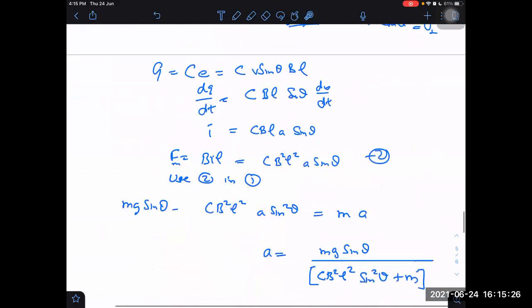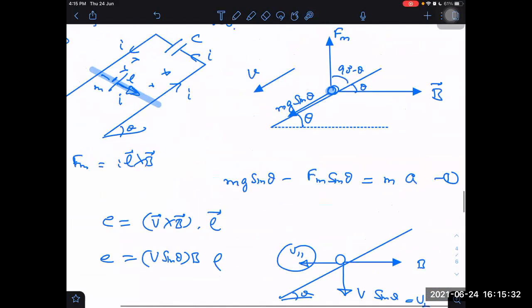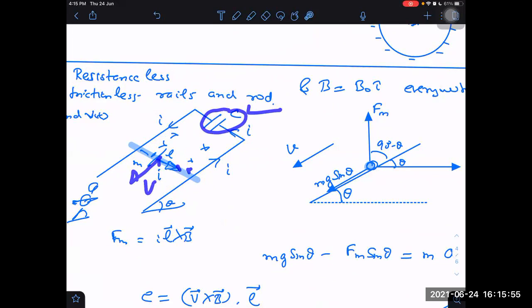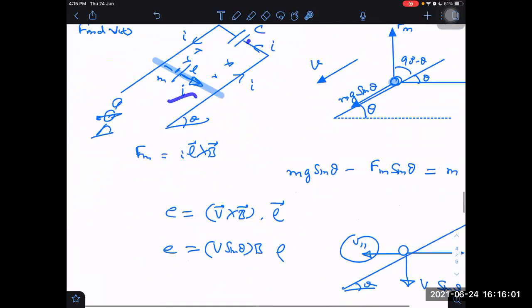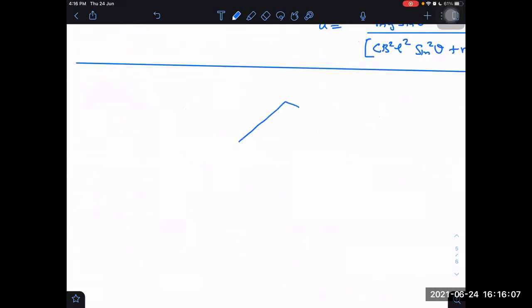But yes, one interesting thing which we can remember: in case of capacitor, there is no terminal velocity. Whatever magnetic field direction they may give, one thing will be sure: if it is a resistance-less circuit, then the potential energy loss will be used in gain in electrical energy stored in the capacitor and also gain in kinetic energy. It will be converted into two things: gain in kinetic energy and gain in capacitor energy.